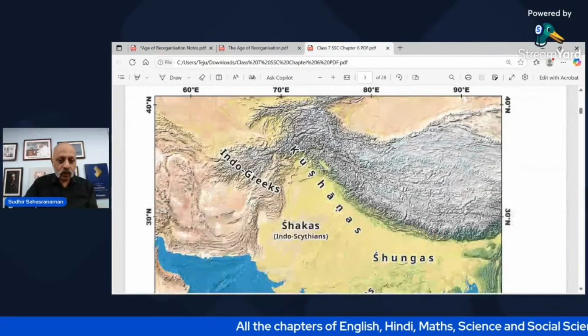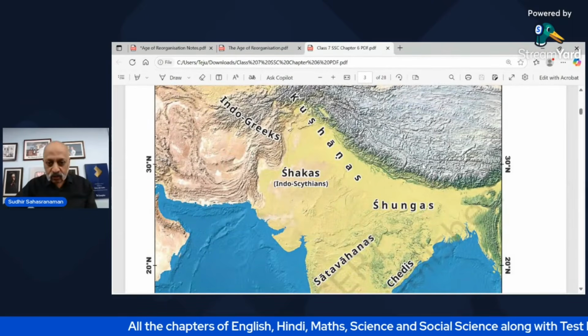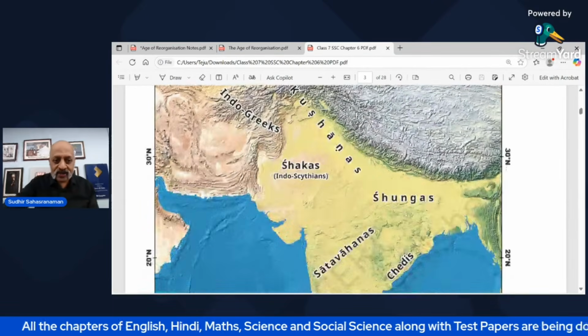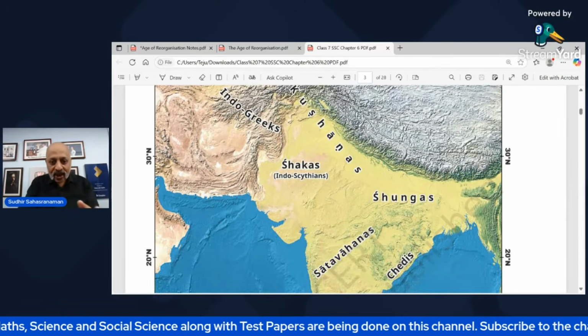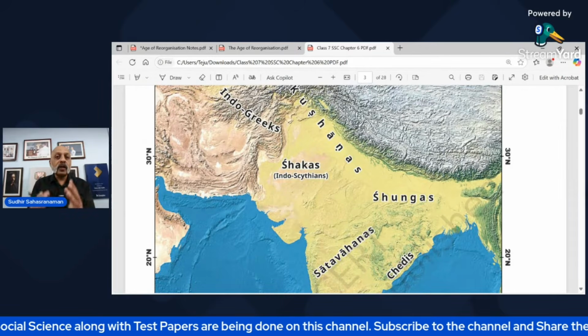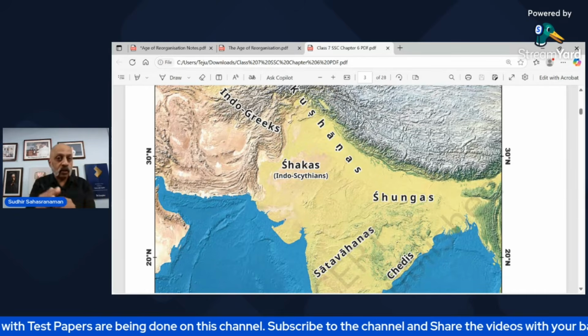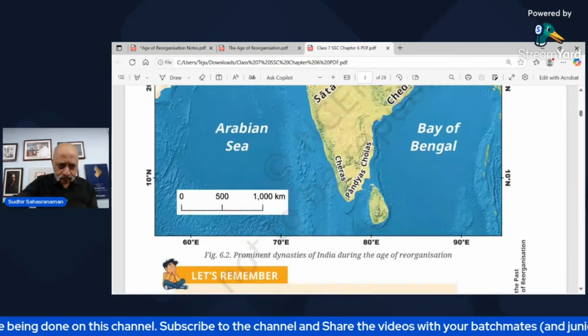Now, this is the map that you can look at, which will give you an idea. These are the Shungas and the Shunga dynasty. This area started getting controlled by the Indo-Greeks, and Shungas were the ones who were ruling a large part of central and northern India.